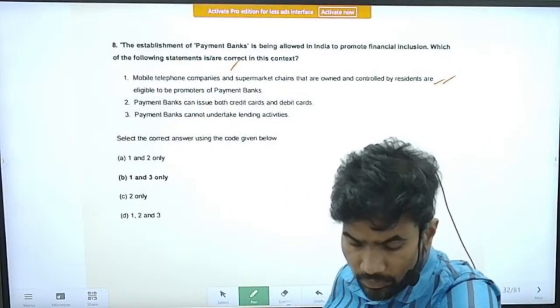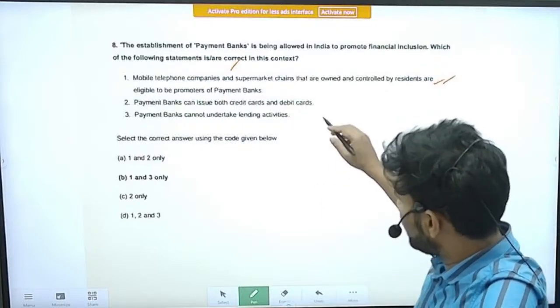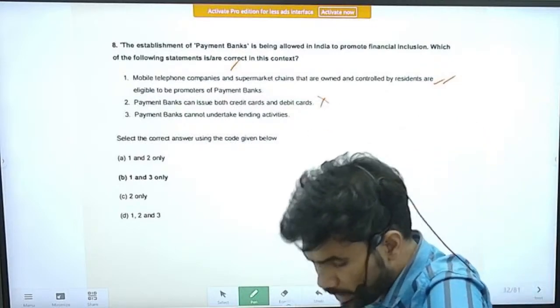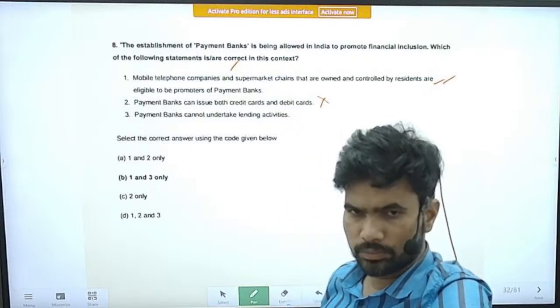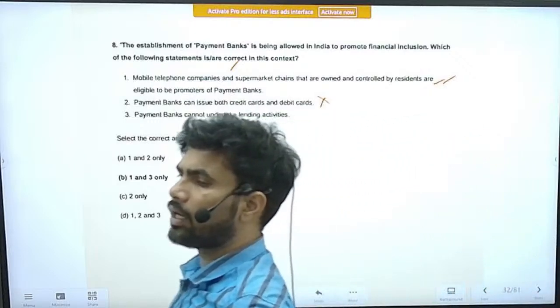Statement 2. Payment banks can issue both credit cards and debit cards. So this is an incorrect statement. I told they are not eligible to advance loans. So similarly, they are not allowed to issue credit card also, right?